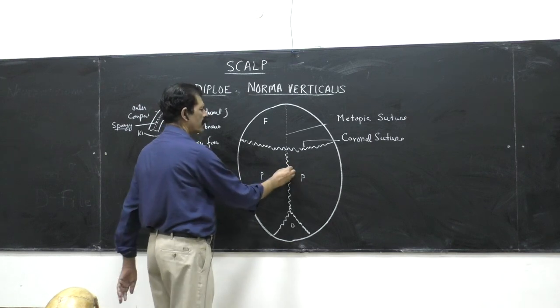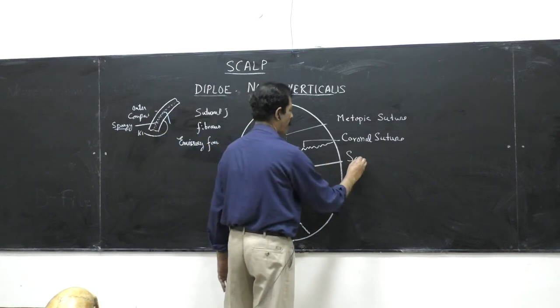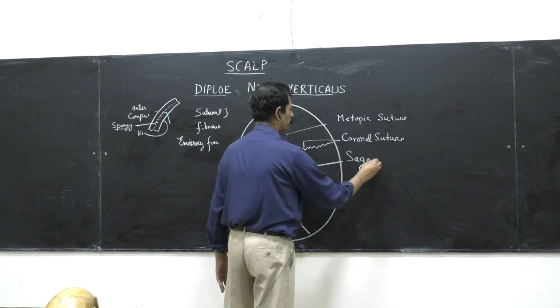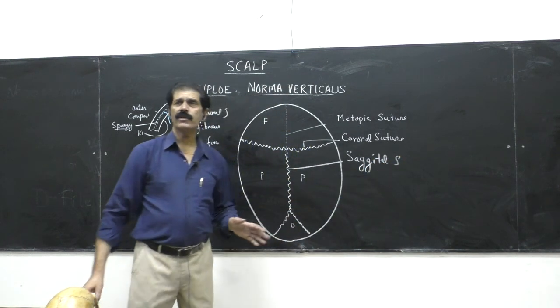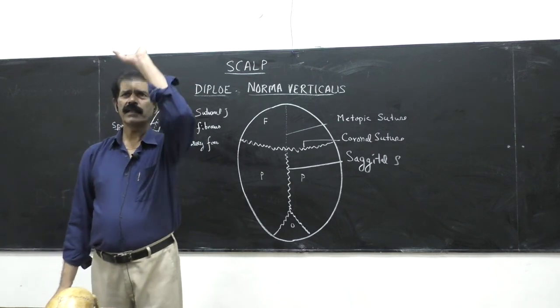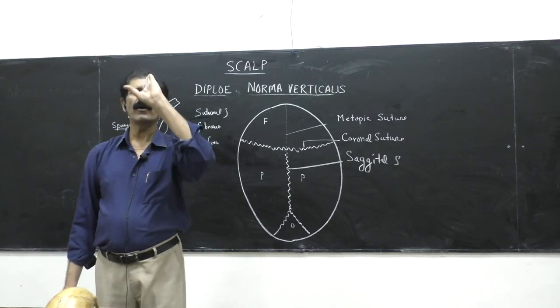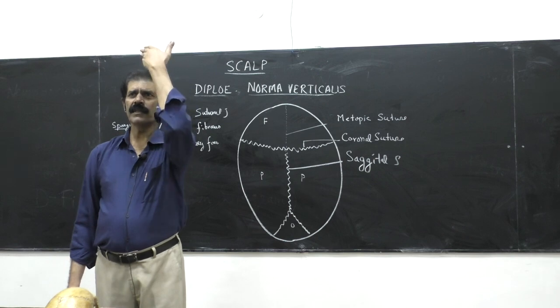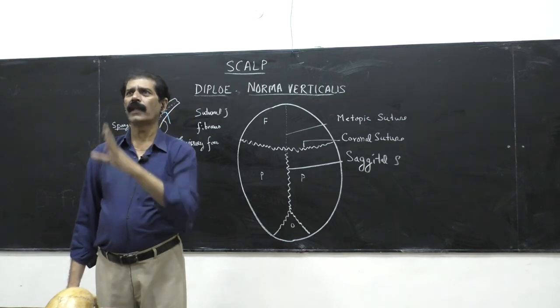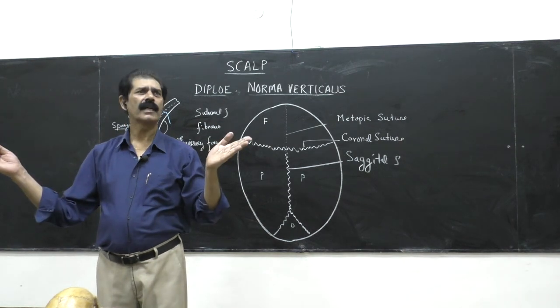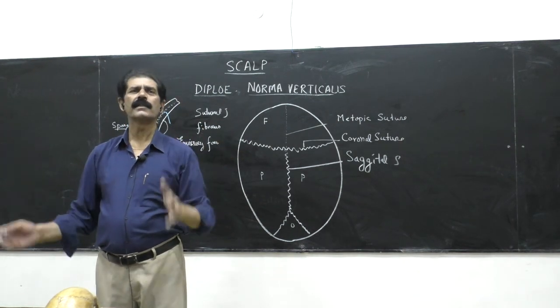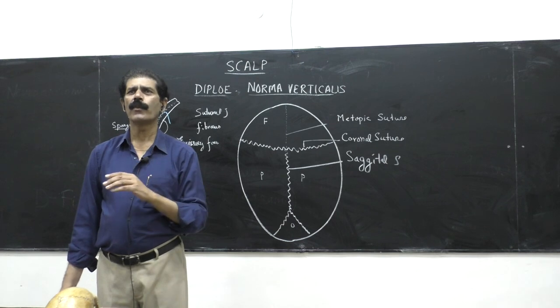Similarly, the two parietal bones are joined together by a sutural joint. This is called the sagittal suture. And this is also called the sagittal plane of the human body. If we cut a longitudinal section of the human body from head to toe, like this, then right and left, two halves are there. Such a section is called a sagittal section of the human body.